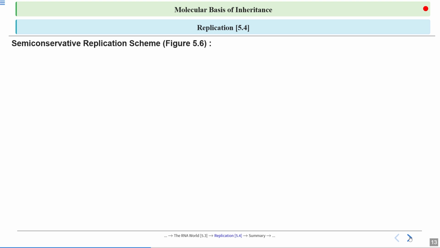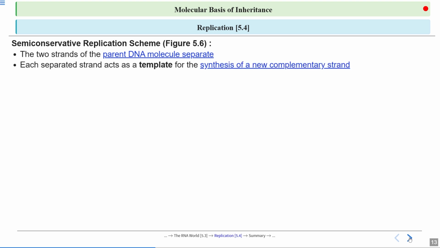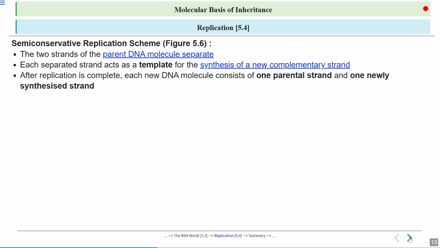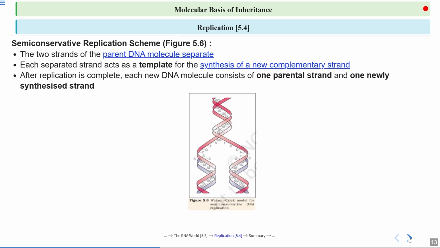Now we will understand the semi-conservative replication scheme. The two strands of the parent DNA molecule separate. Each separated strand acts as a template for the synthesis of a new complementary strand. After replication is complete, each new DNA molecule consists of one parental strand and one newly synthesized strand.